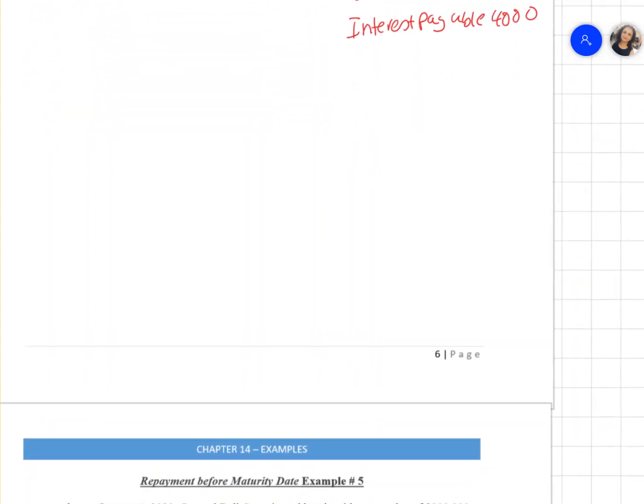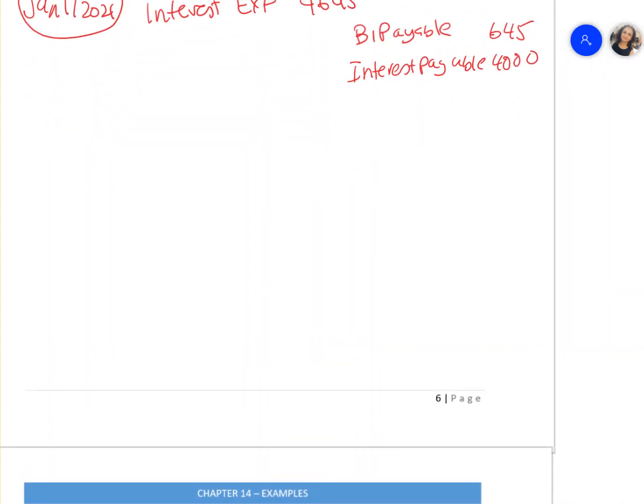Any time you repay your note, you could have a gain, or you could have a loss on a redemption or on a repayment of a bond. So let's see how we can calculate it if there is a repayment of the bond. That leads us to our next example.